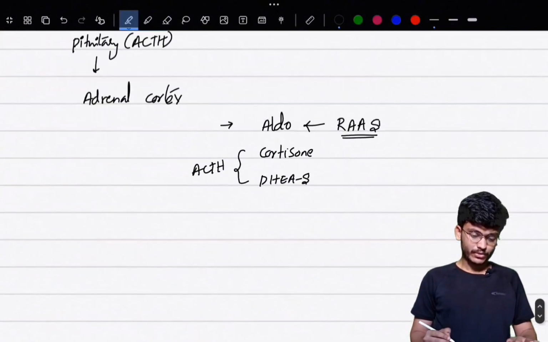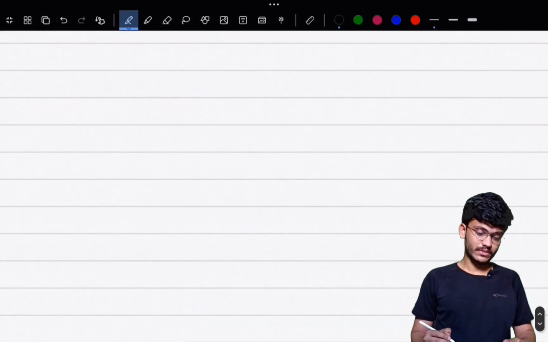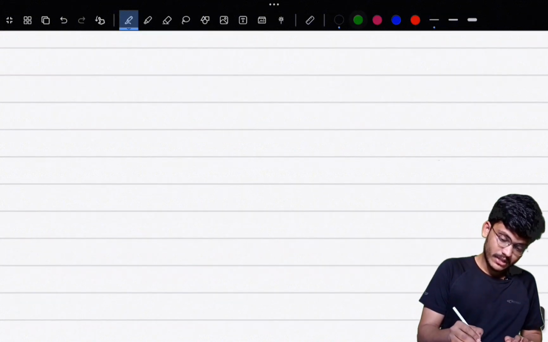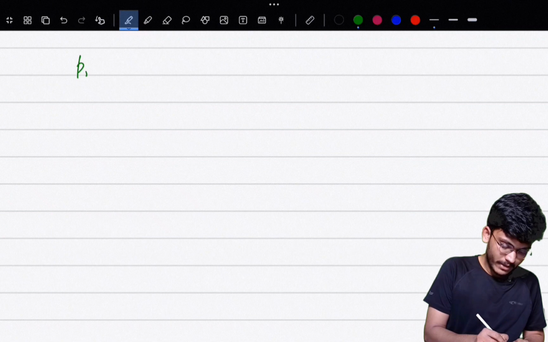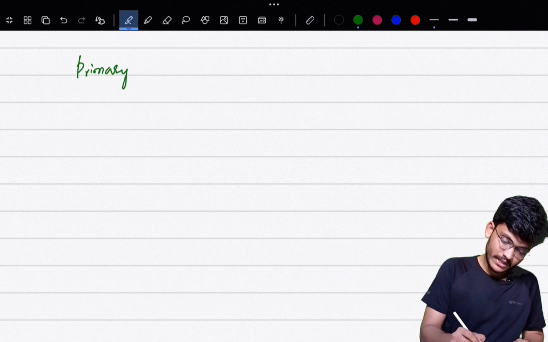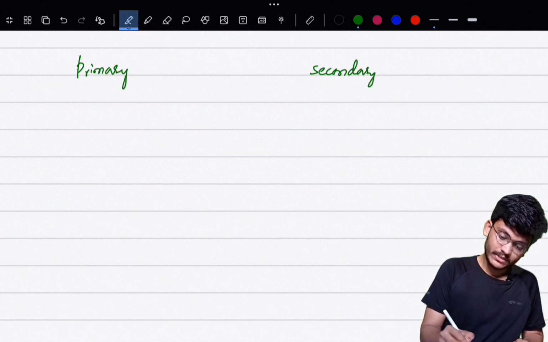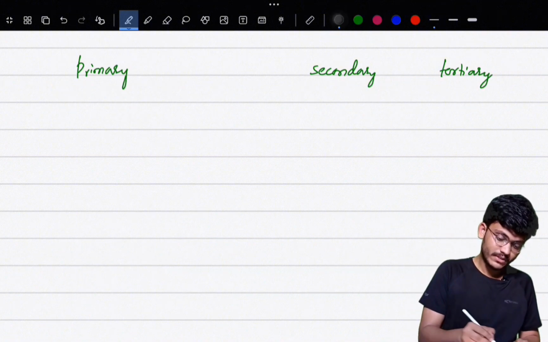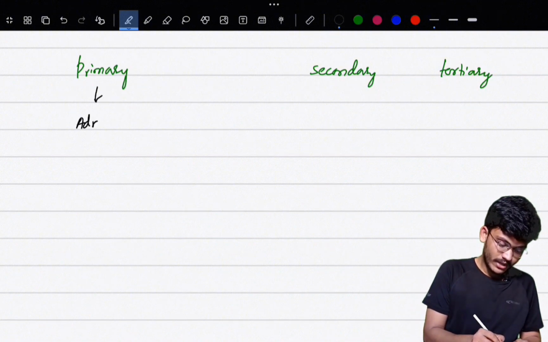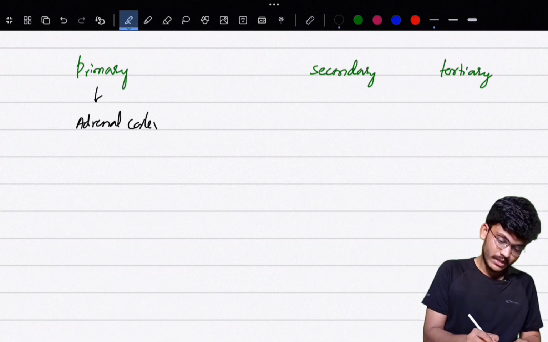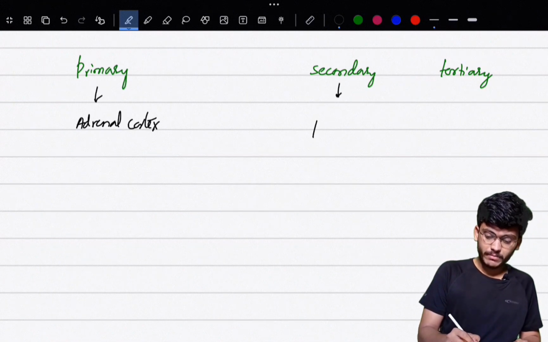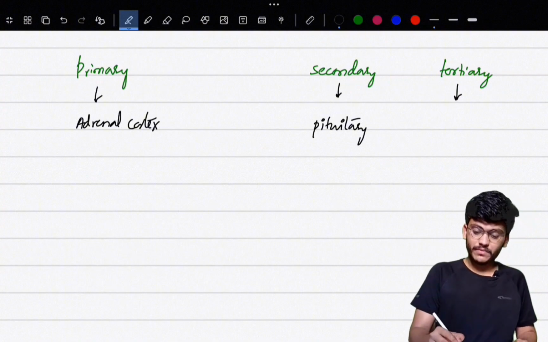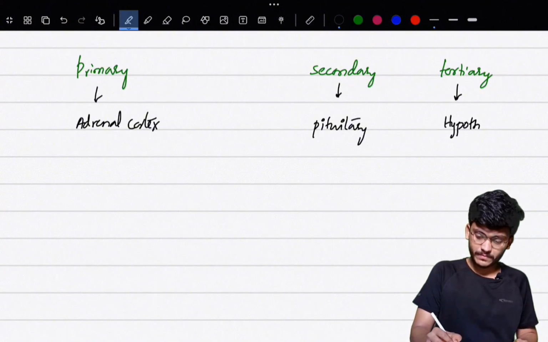Now we'll study the pathogenesis of Addison's disease. First, we'll study the classification. In classification, Addison's disease is classified into primary, secondary, and tertiary. Primary means there is a defect in the adrenal cortex itself. And in secondary, the defect is in the pituitary gland. And in tertiary, there is a defect in the hypothalamus.